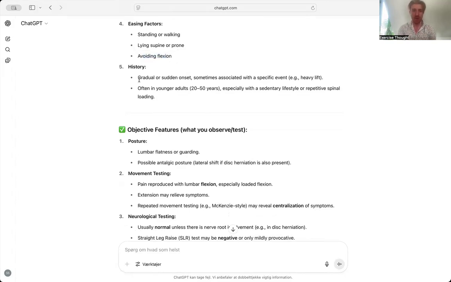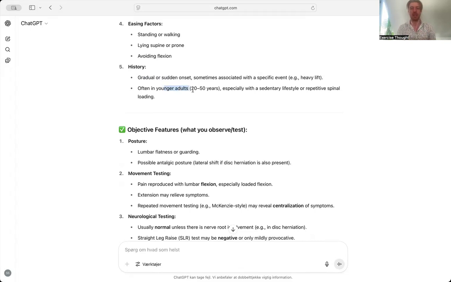What about the history? Gradual or sudden onset? Yeah, look, I'd say I've never met a client who said that they hurt their back lifting a piano. Most of the time, it's they put a spoon into the dishwasher or something really innocuous, but on the background of having done lots of sitting or lots of bending or being fatigued, and then there was just that straw that broke the camel's back, so to speak.